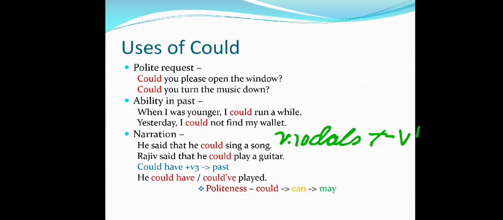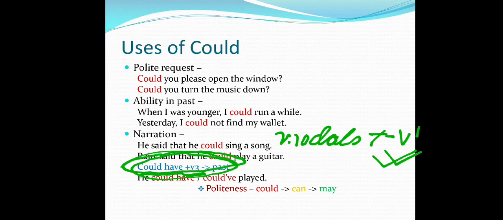Already हमारे जो प्रेजेंट के फॉर्म होते हैं, एवरी टाइम वी फॉलो मॉडल वर्ब V1. बट वेन एवर वी हैव गॉट दिस हैव with the modal, okay, could have, should have, so that time we will use verb 3, that means ed form of the sentence. Okay, so here we have used ed form to present it in the past. It's important to understand that could have plus V3 in past shows your ability.